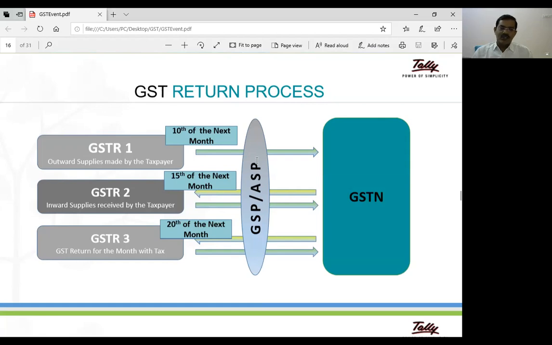In unit 1, there are three important questions: one, explain an overview of GST; the second, discuss the GST registration process; third, explain various types of GSTR returns. These are very important questions from your examination point of view.